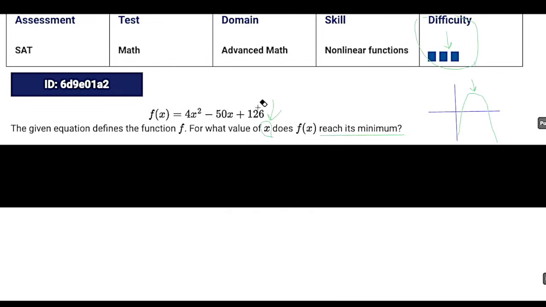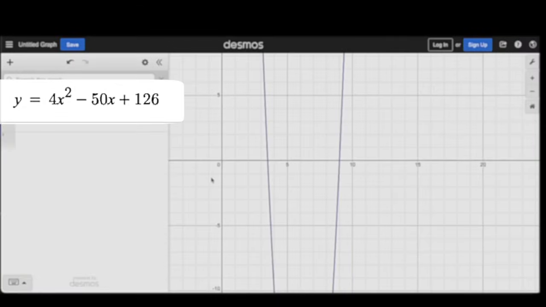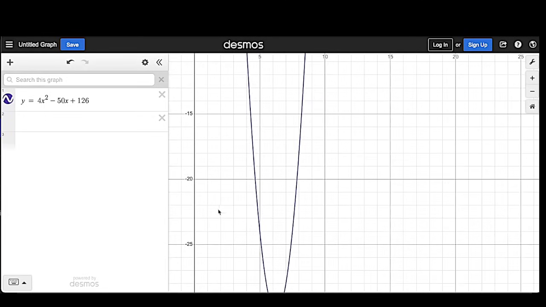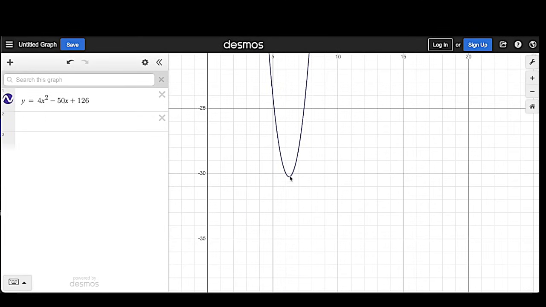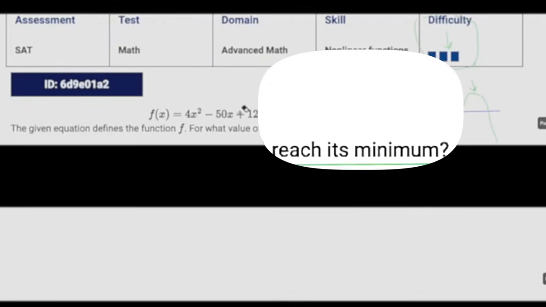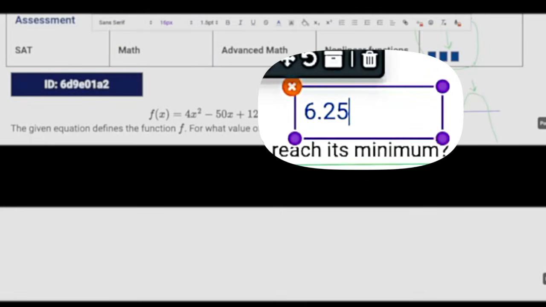Fair enough? So once again, let's just plug this into Desmos. All I'm going to do is change f of x into y. All right, so I've done that. Now this is where having a mouse is really handy. I would highly recommend getting used to having a mouse so that you can more easily scroll around. Because here we can't see the vertex, so we're going to have to scroll down. Boom, there it is. Stick our mouse on there, and we've got the x coordinate, 6.25. So our answer is 6.25.